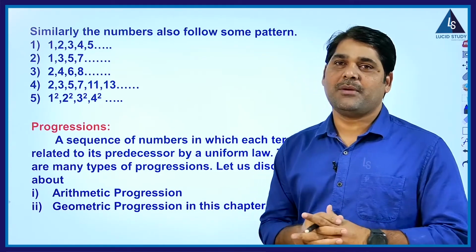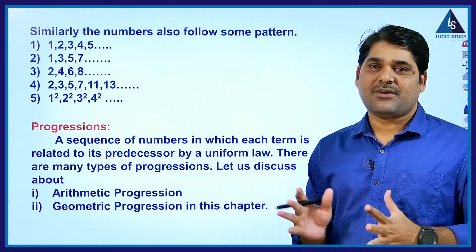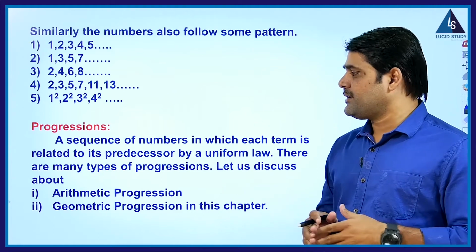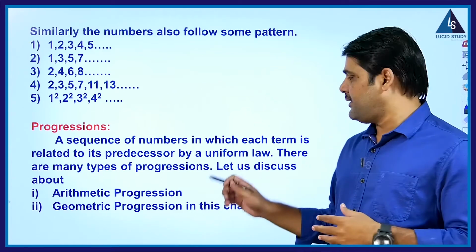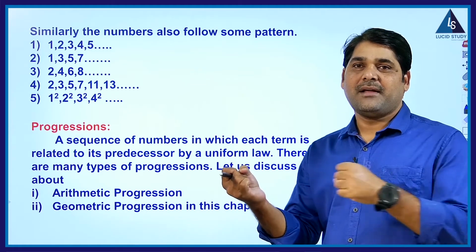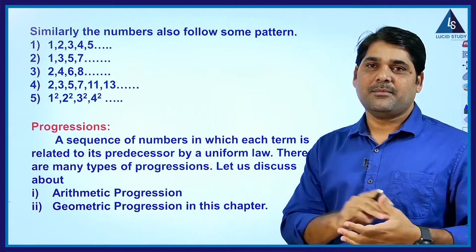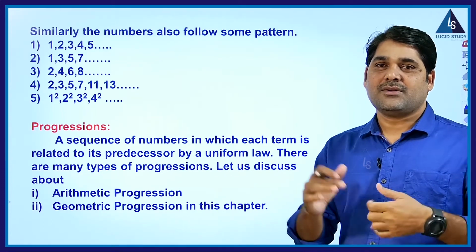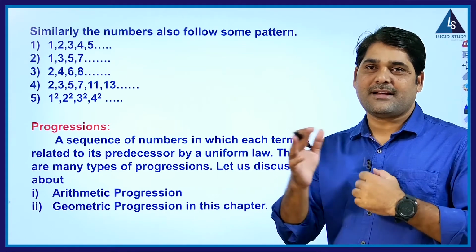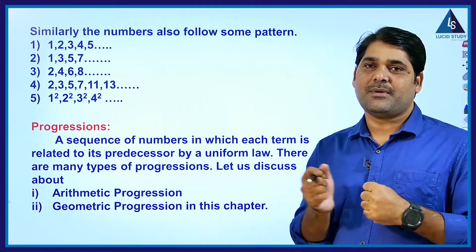Now what do you mean by progression? Progression is nothing but a sequence of numbers which has each term related to its predecessor by a uniform law. That means the next number will depend on the before number. Such types of sequences are said to be progressions. So the next number will be depending on the preceding number. There is a certain law between the preceding number and the successive number.